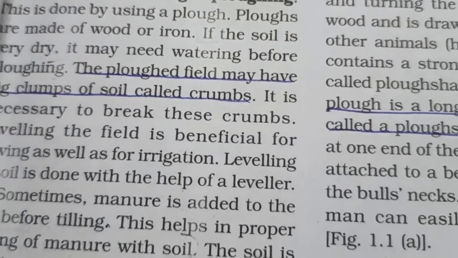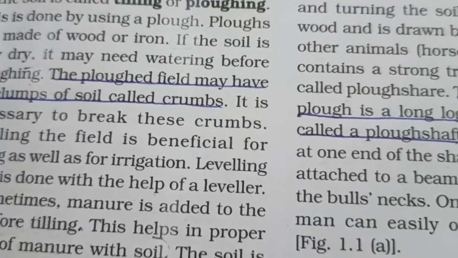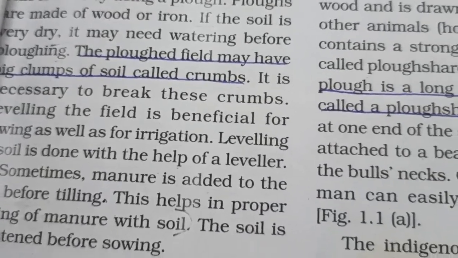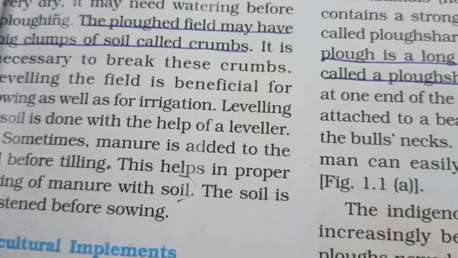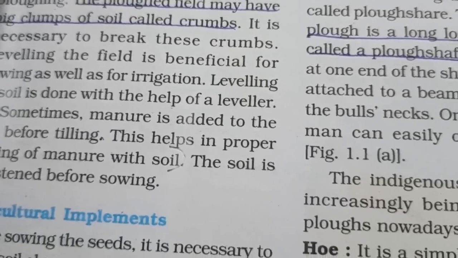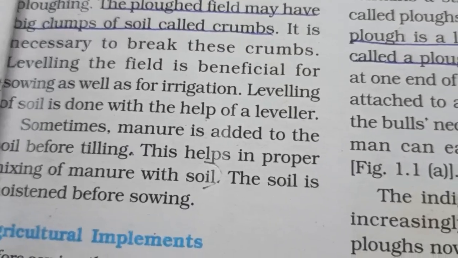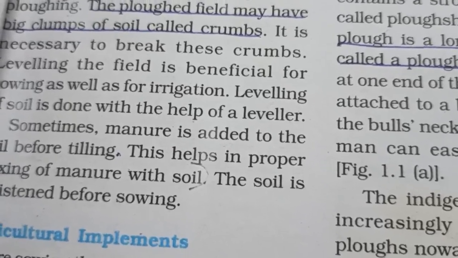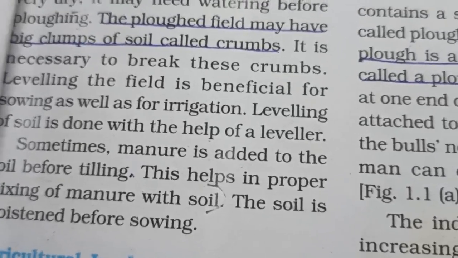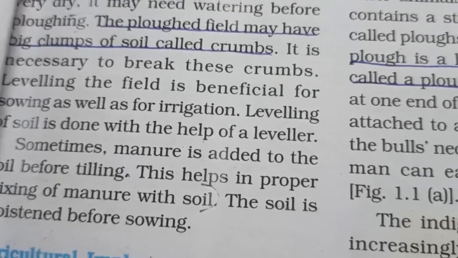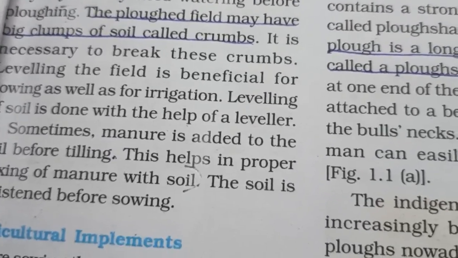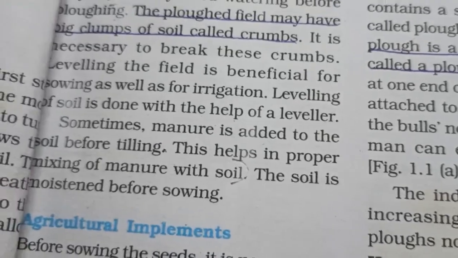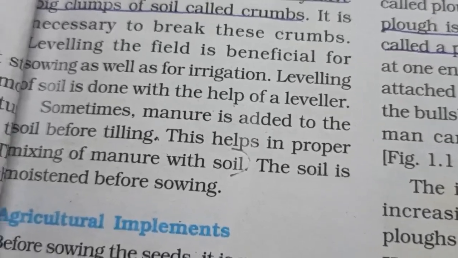Now the plowed field. A plowed field means when you have tilled the whole field. It may have big clumps of soil that are called crumbs. It is necessary to break these crumbs. So leveling the field is beneficial for sowing as well as for irrigation. Leveling of soil is done with the help of a leveler. Now irrigation means to give water to the field. So if your soil is loose and if your soil is leveled, you may find it easy to water your field.